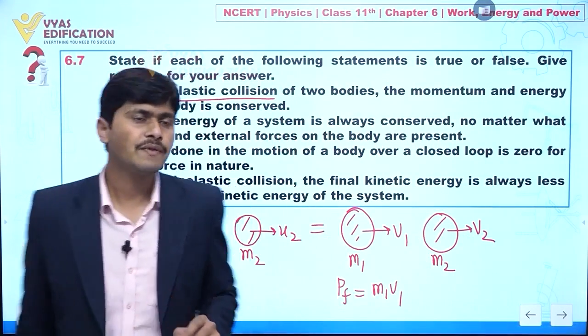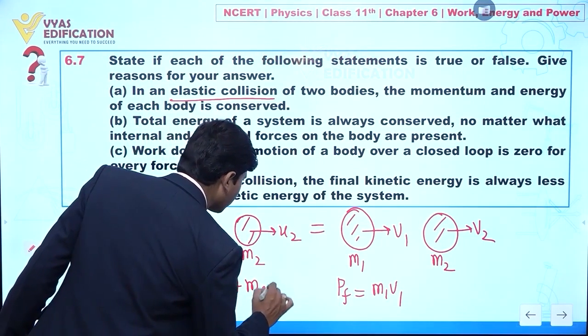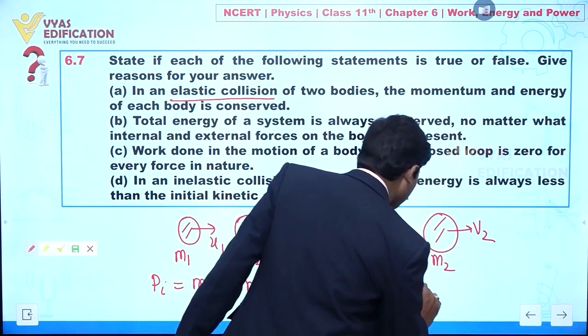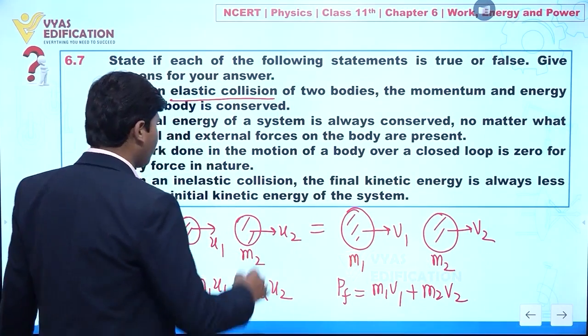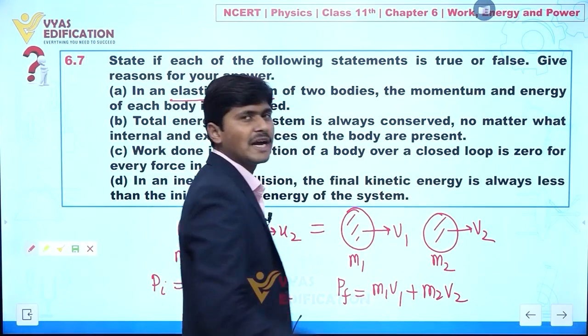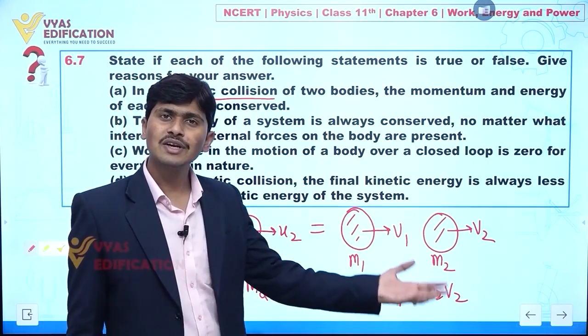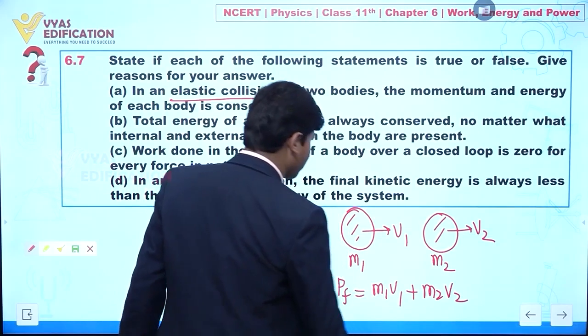But if I am talking about a system, I can say the initial momentum is m1 u1 plus m2 u2, and the final momentum is m1 v1 plus m2 v2. If I assume this as a system, then I can say the total linear momentum of the system before collision and after collision remains the same. It means this is equal to this one.